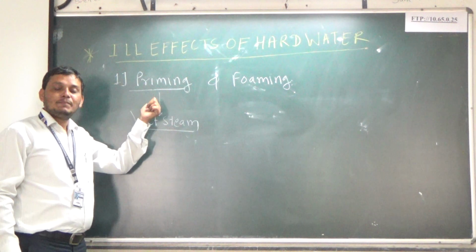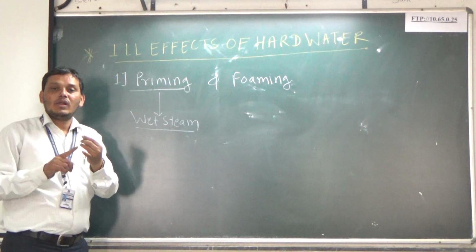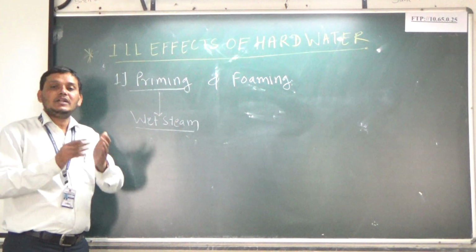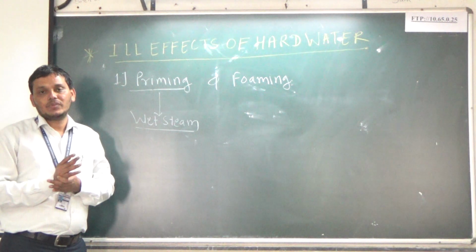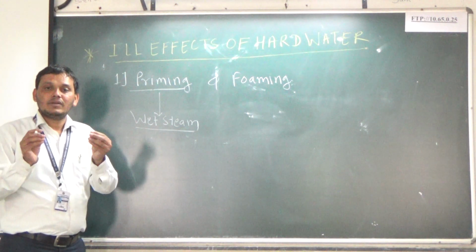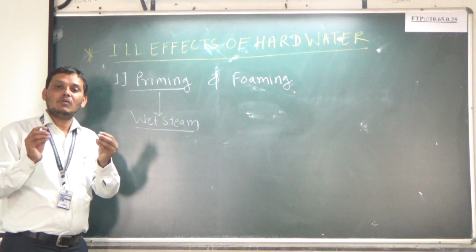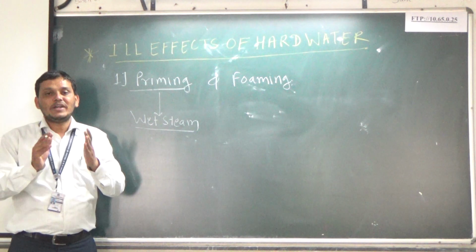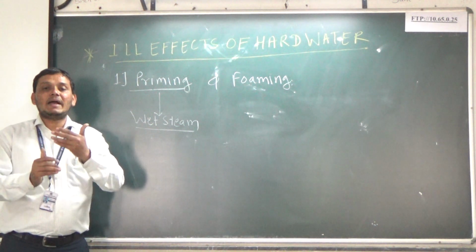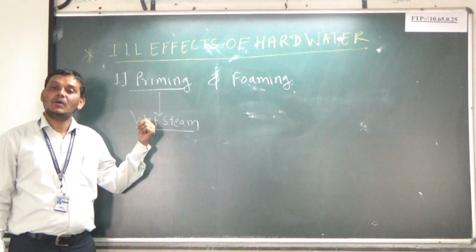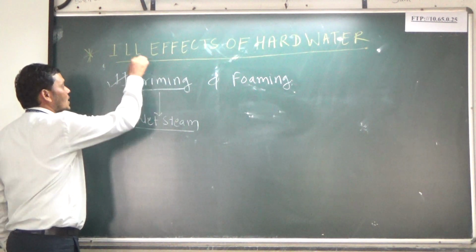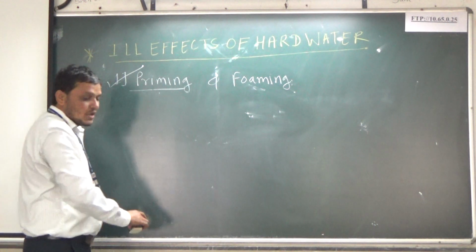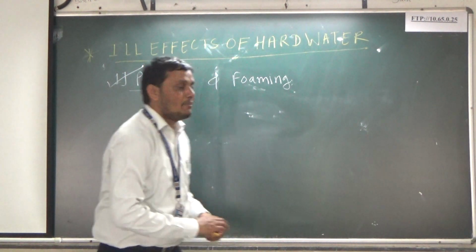Priming. Basically, priming is a violent or vigorous boiling of water resulting in the formation of wet steam. Wet steam means your steam gets contaminated with water droplets. The formation of wet steam is called priming.